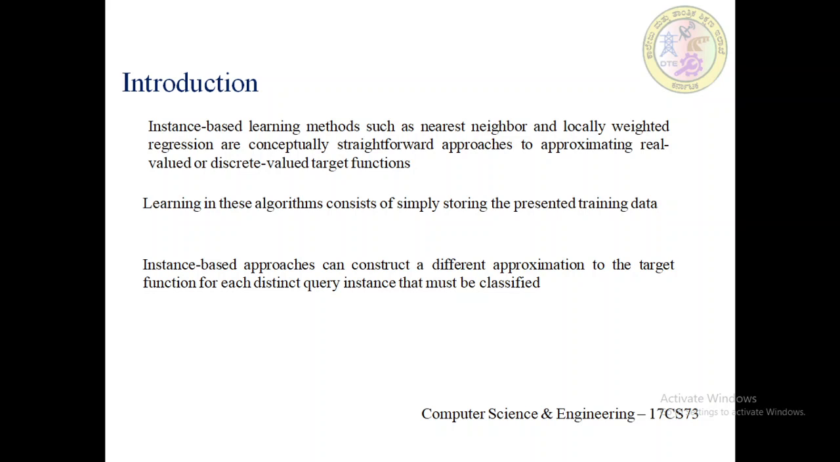In fact, many of these techniques construct only a local approximation to the target function that applies in the neighborhood of the new query instance, and they never construct an approximation designed to perform well over the entire instance space. This is the main advantage: when the target function is very complex, it can still be described by a collection of less complex local approximations. This is one of the significant advantages that the instance based learning method has.